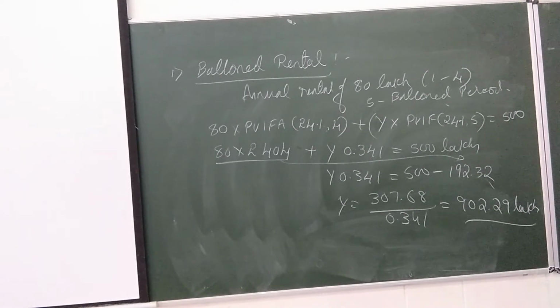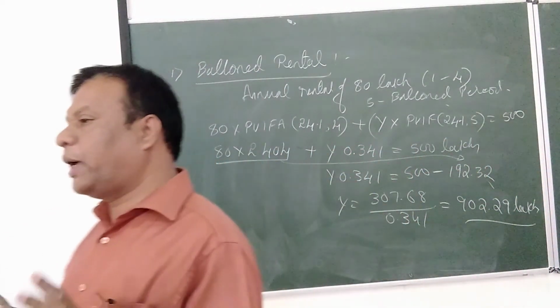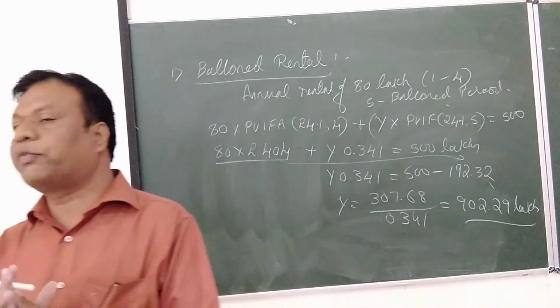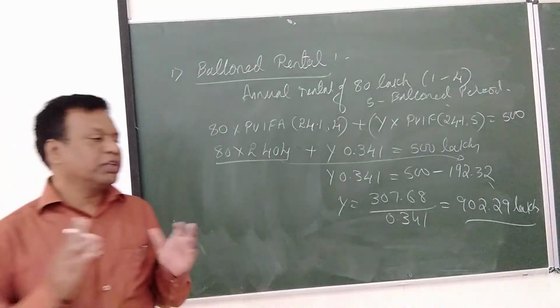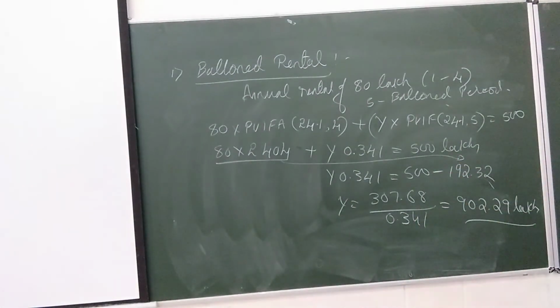Next, what do they do? Next, they are going to do deferred lease rental. All of it clear? Balloon, all of it clear? What does balloon stand for? We are going to pay a bigger amount in the last year or last couple of years. Those kind of calculations we call balloon payments. Is that clear? So now the last thing is we have to calculate the deferred payment.